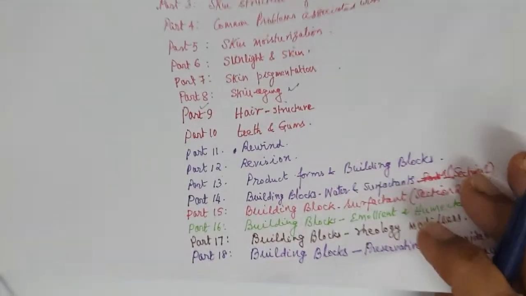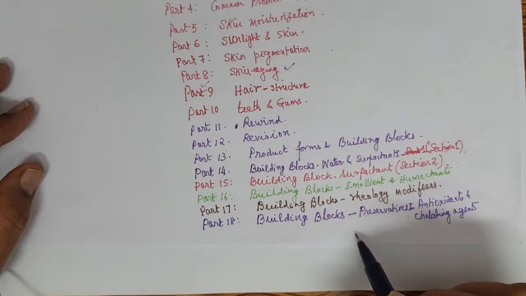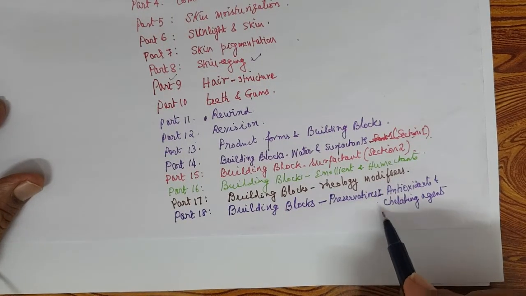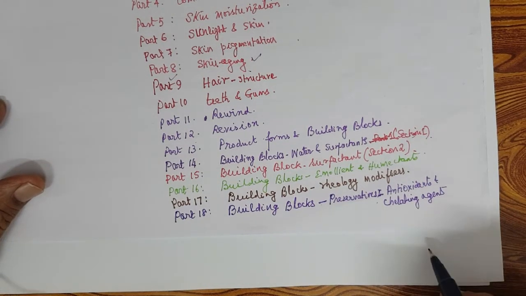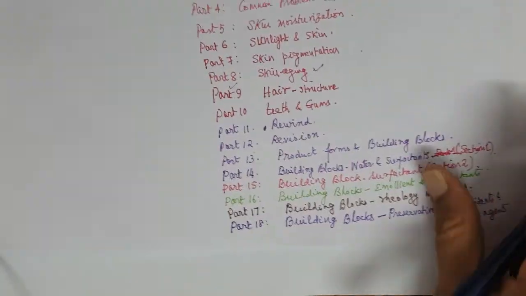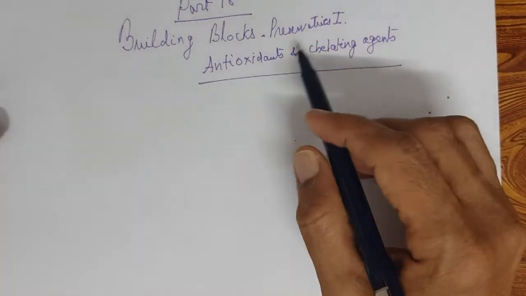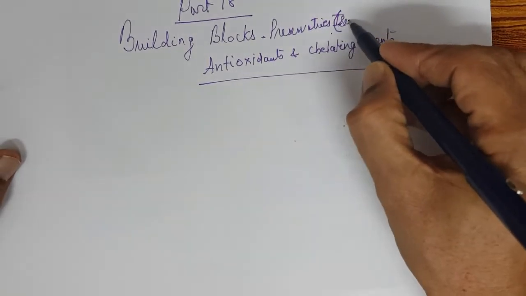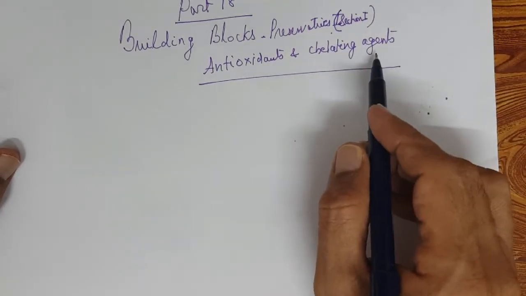Dr. R.S. and you, Science of Cosmetics and Personal Care Products, Building Blocks, Preservatives, Section 1, where it is about antioxidants and chelating agents. So part 18, Building Blocks, Preservatives, section 1, antioxidants and chelating agents.